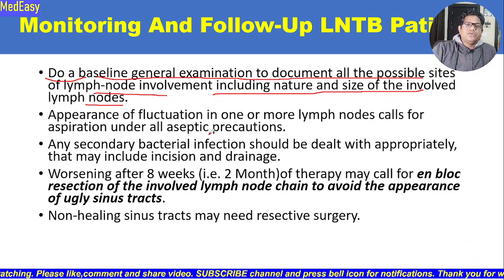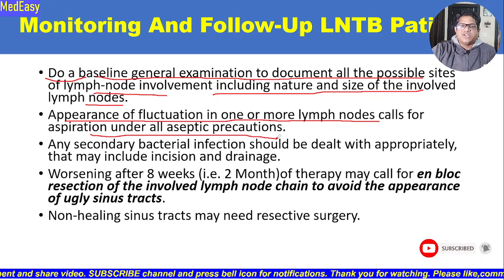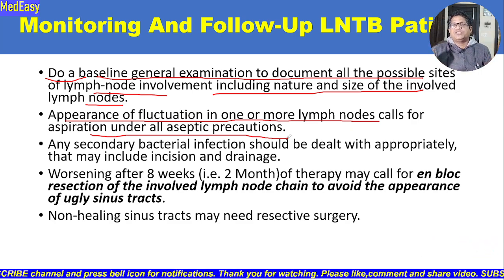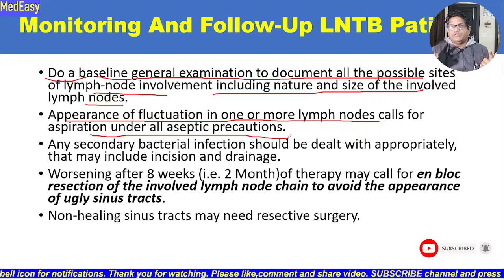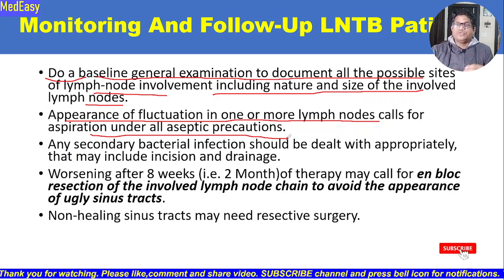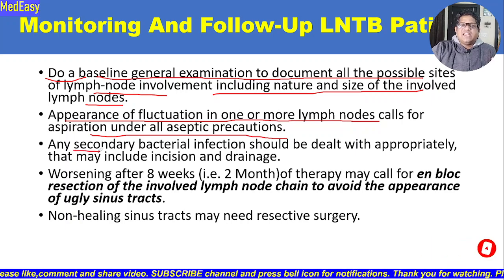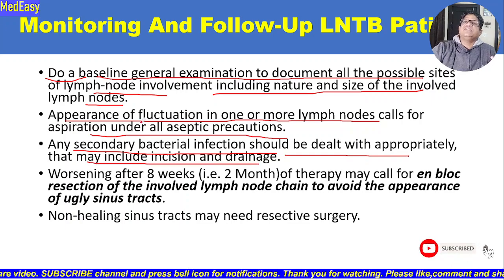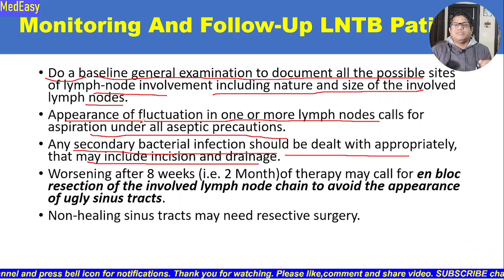All right. Now if there is appearance of fluctuation of one or more lymph nodes, that calls for aspiration under aseptic precautions. If during treatment any lymph node enlarges and there is formation of pus or the lymph node appears fluctuant, it's better to do an anti-gravity pus aspiration and send it for pus culture, and also look for the rifampicin status if that was not done at the start of treatment, to rule out drug resistant cases and also to assess the response to therapy. It will also give an idea about any secondary bacterial infection that should be dealt with appropriately, and that may also include incision and drainage at times. So if the node is secondarily infected, in that case incision and drainage can be needed.